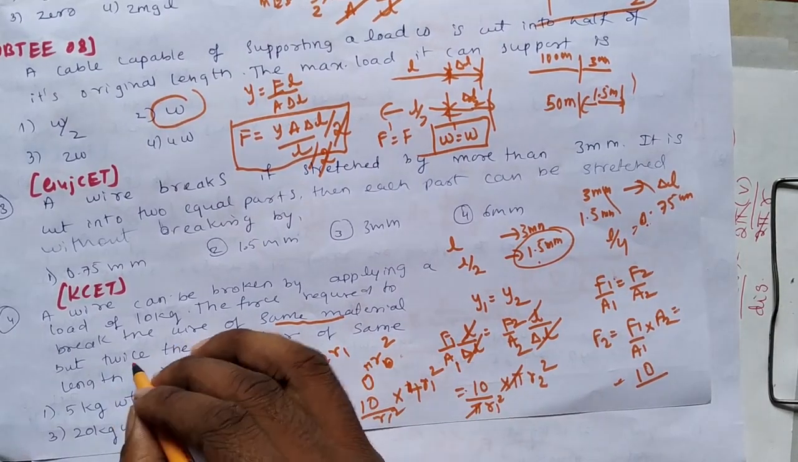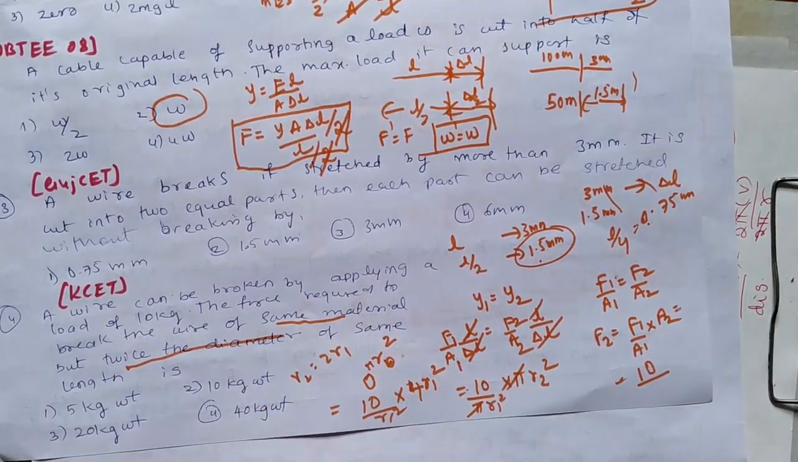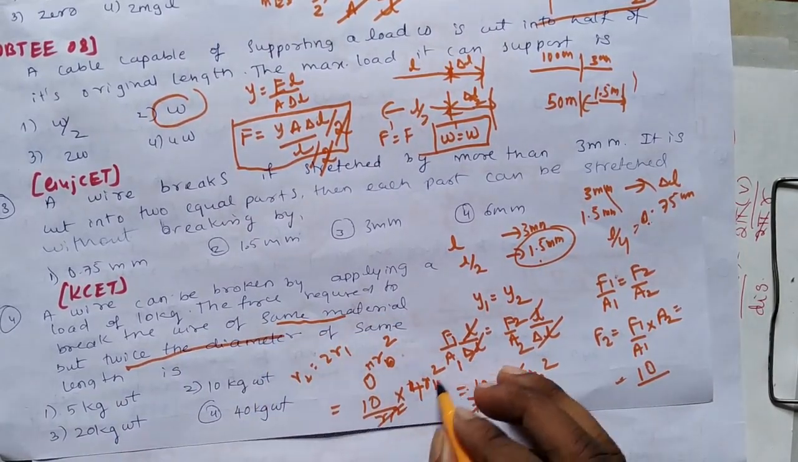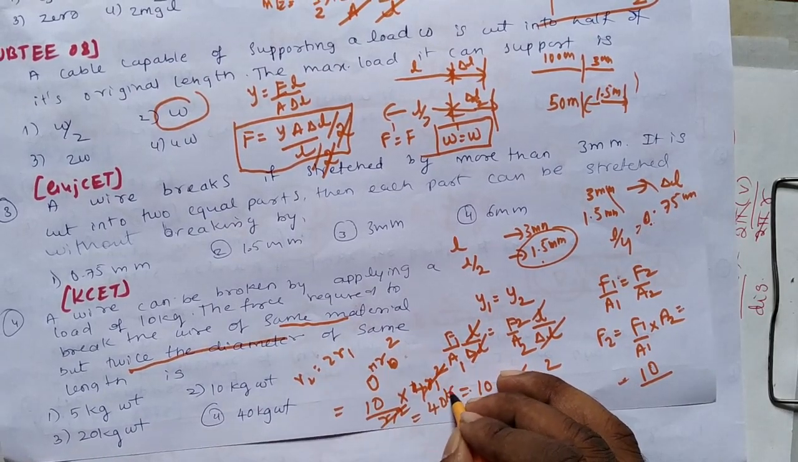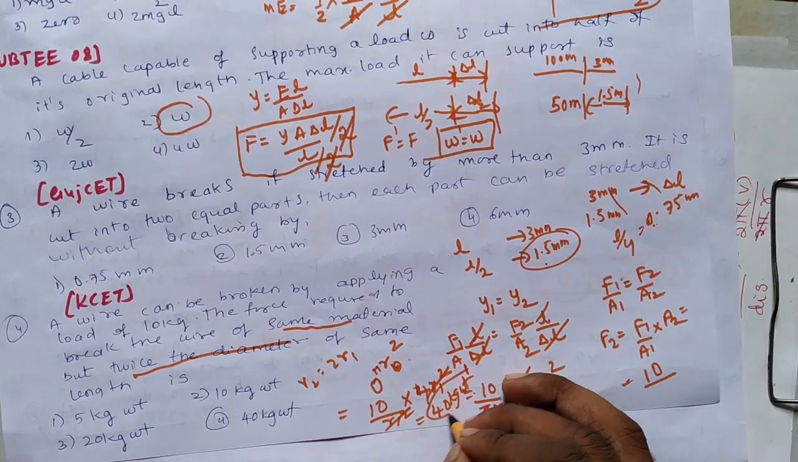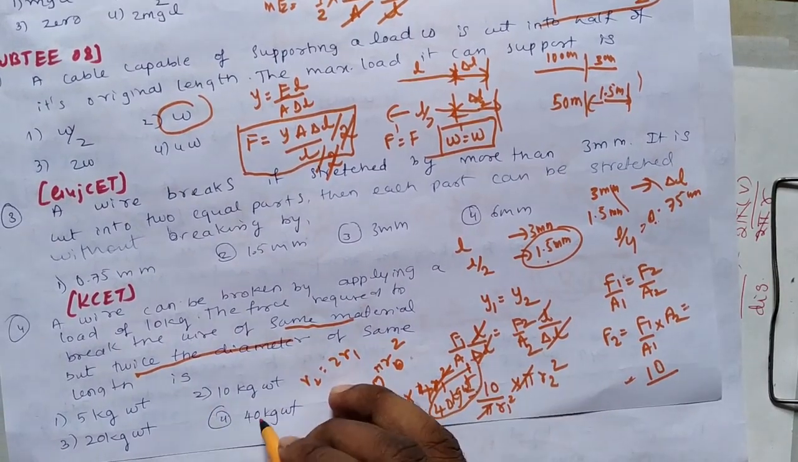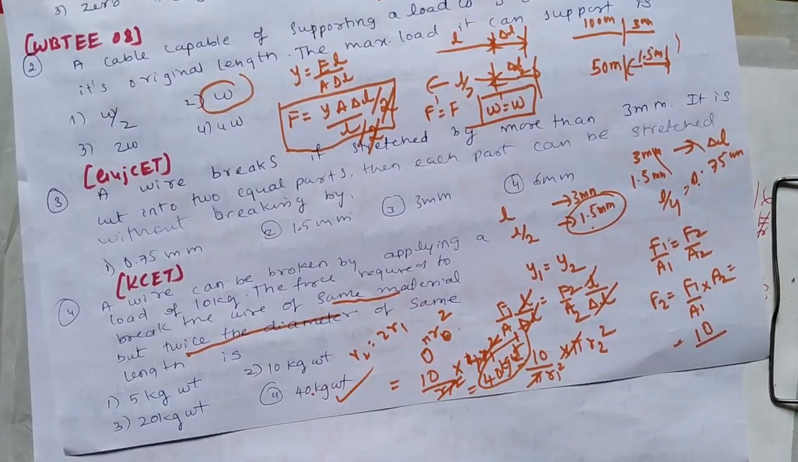They have taken it as 2 times the diameter. Diameter 2 times means the radius also 2 times. R1 square cancels. The answer will be around 40 kg weight. How much? 40 kg weight is the answer. See here, 40 kg weight is the answer.